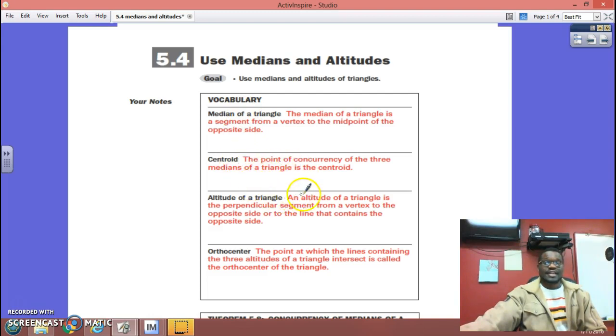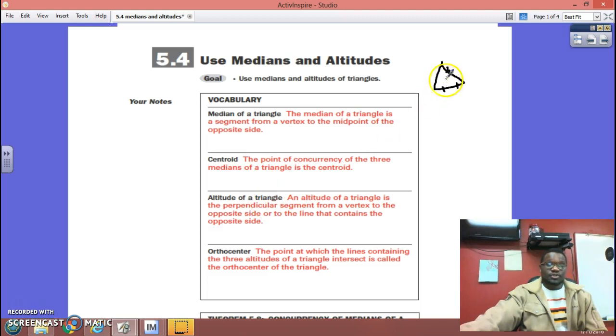Now an altitude of a triangle is a perpendicular segment from the vertex to the opposite side, or a line that contains the opposite side. Okay, so the difference between a median and an altitude is a median comes from a vertex. You know, a triangle has three vertices. Okay, so 1, 2, 3. A median comes down from the triangle and hits the midpoint, where it separates the triangle into two equal segments on each side. Something like that. Well, I'll show you on the next page.